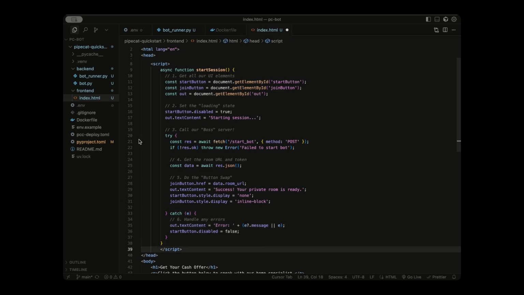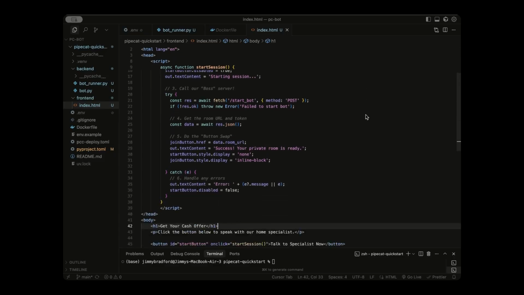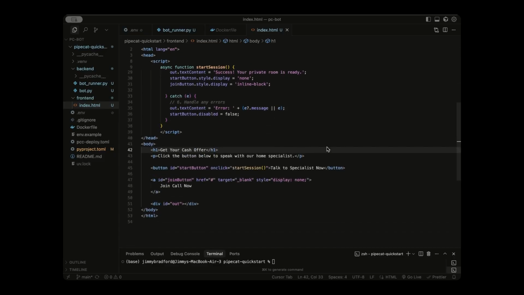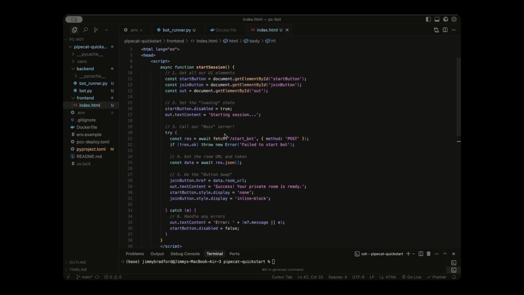So at this point, we should have a fully functional app, and we could demo it right now. So to recap, when we go to our browser now, we should see a header and some text as well as a button. And when we click that button, it should be talking to our server successfully, create us a Daily room, and show us a button leading to that Daily room. So let's run this file.